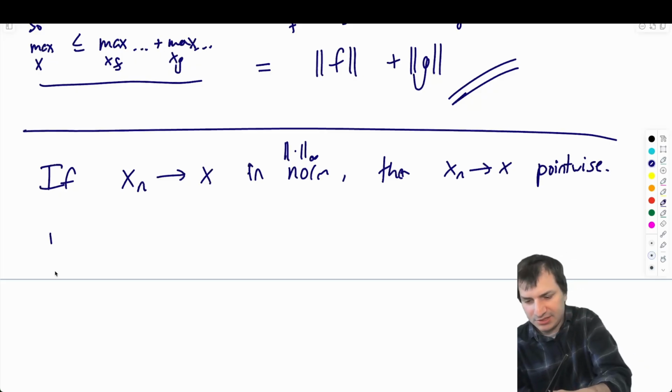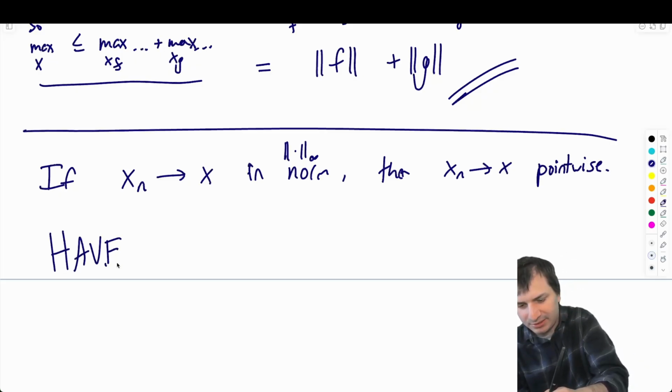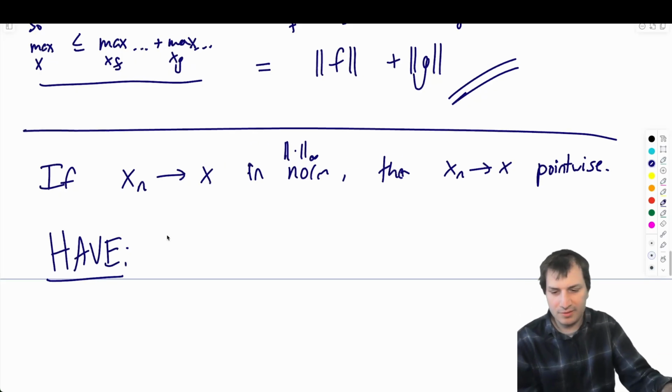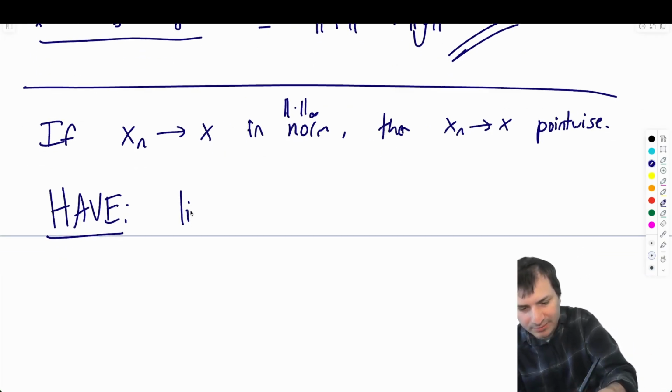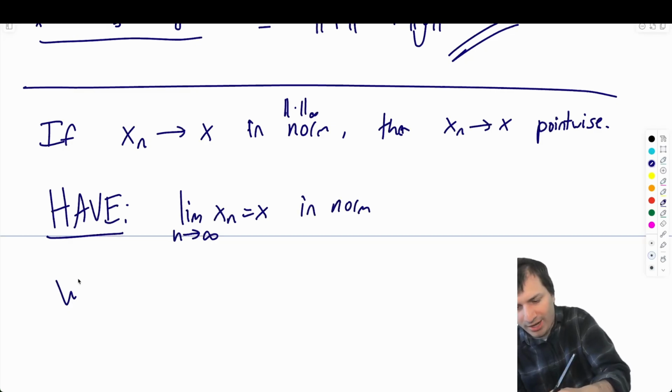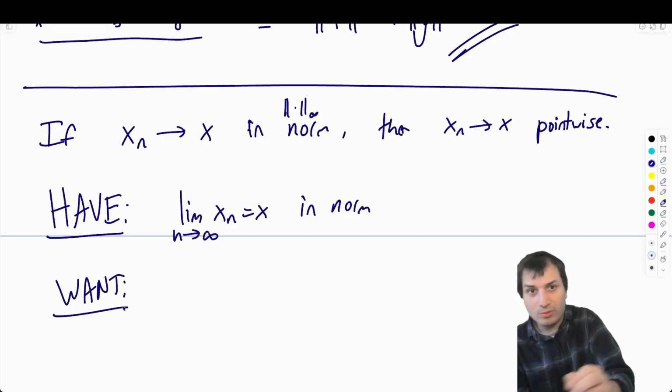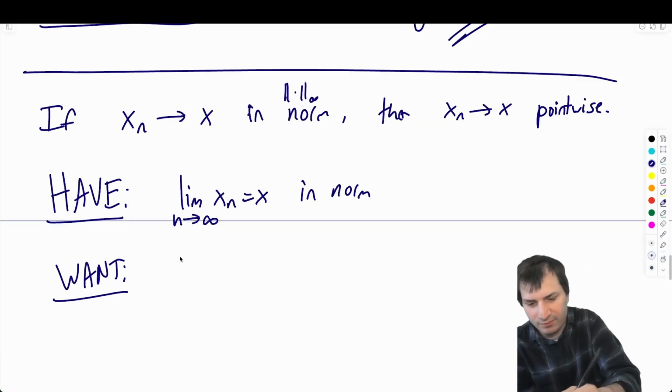Okay, and this is a good situation. What do we have? What do we want? We have convergence in norm, so the limit as n goes to infinity of xn equals x in norm. And what do we want? We want convergence pointwise. So we want, for all indices i in 1 to d,